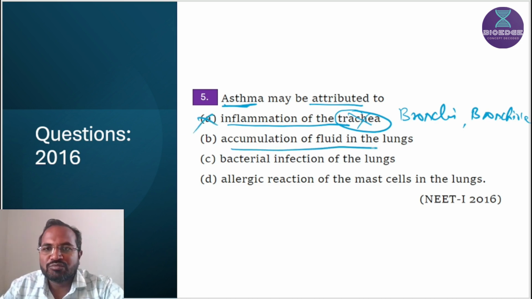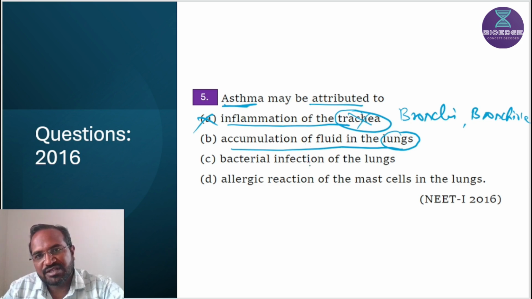Accumulation of fluid in the lungs. They do not explain specifically where this accumulation of fluid takes place. Accumulation of fluid in the bronchi and bronchioles may take place, that's why a wheezing sound is created in asthma, but in the alveoli it may not lead to accumulation of fluid. So this option is wrong.